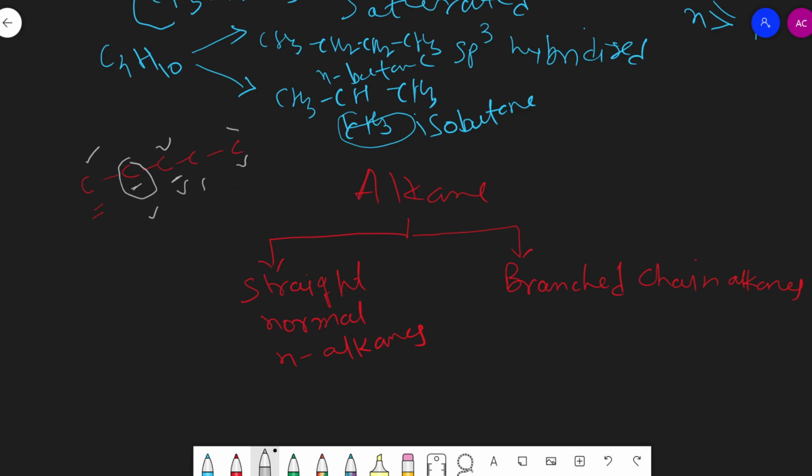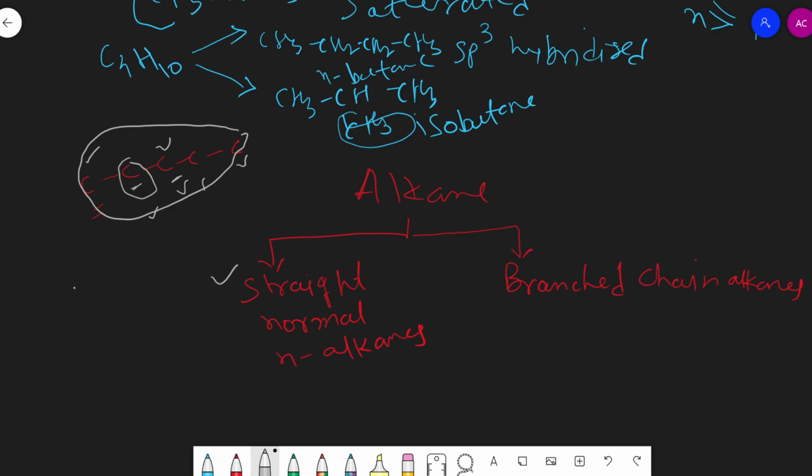So in this type of carbon chain, none of the carbons is attached to more than two other carbons. Such a carbon chain is termed a straight chain. So alkanes containing a straight chain of carbon are termed normal alkanes or n-alkanes.